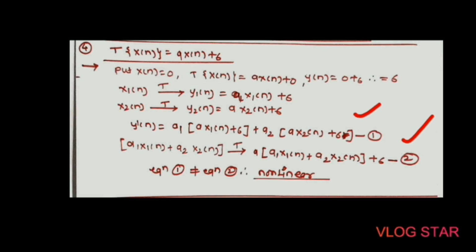So this is y dash of n and this is y double dash of n. After that we have to just compare y dash of n with y double dash of n. So equation 1 and equation number 2 are not equal, hence the system is non-linear.